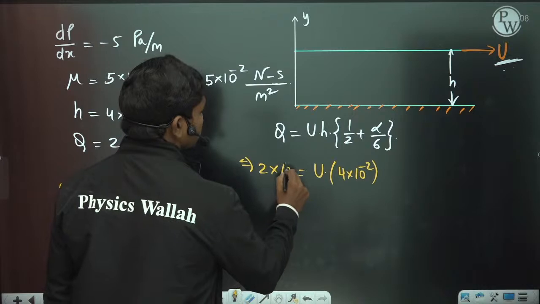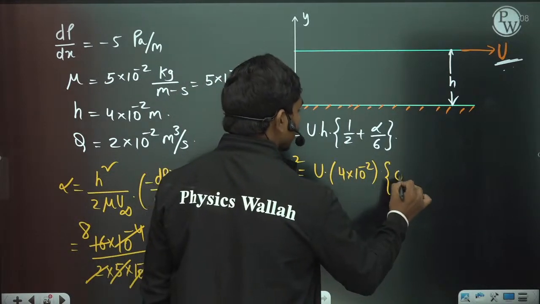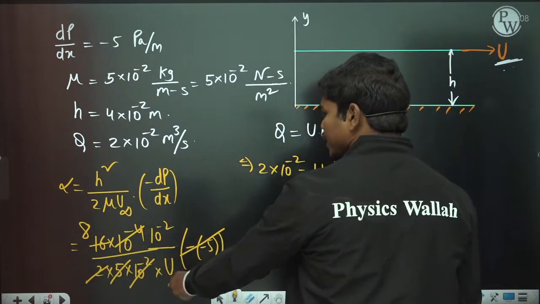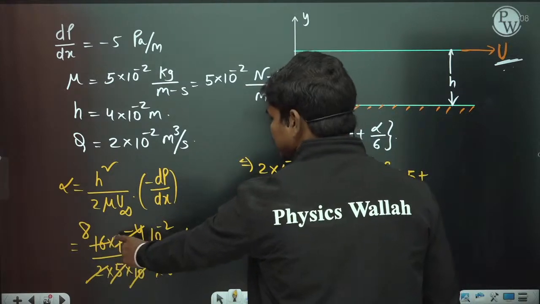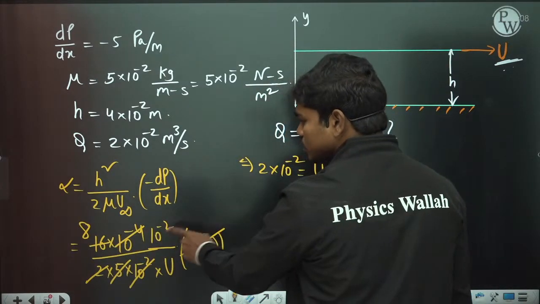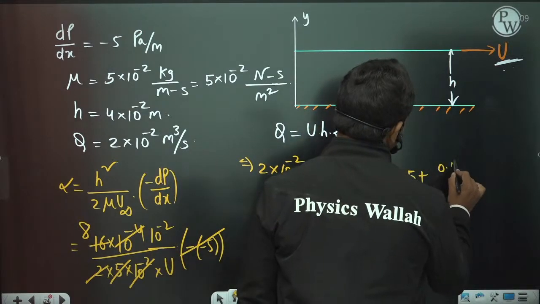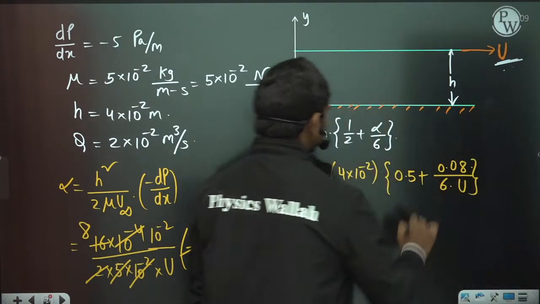Then 10 power minus 2 gets cancelled. u into h into 1 by 2, 0.5, plus alpha by 6. Alpha value is 0.08 by u, so 0.08 by 6u, where 0.08 is 8 into 10 power minus 2. So this is the velocity.